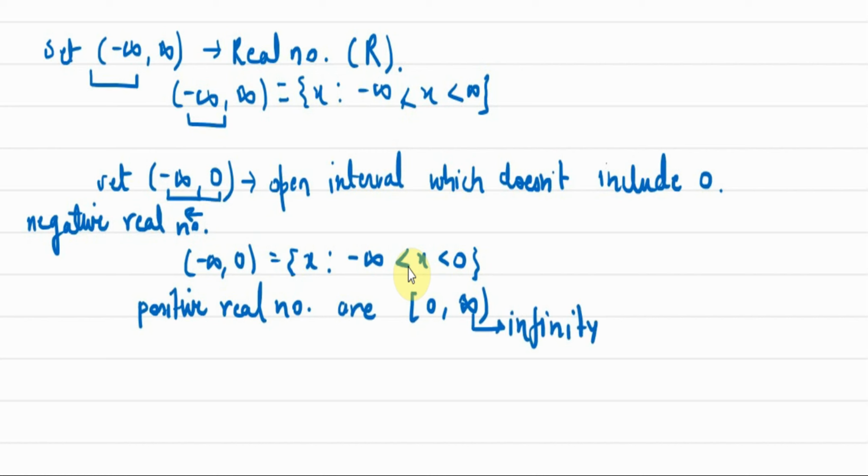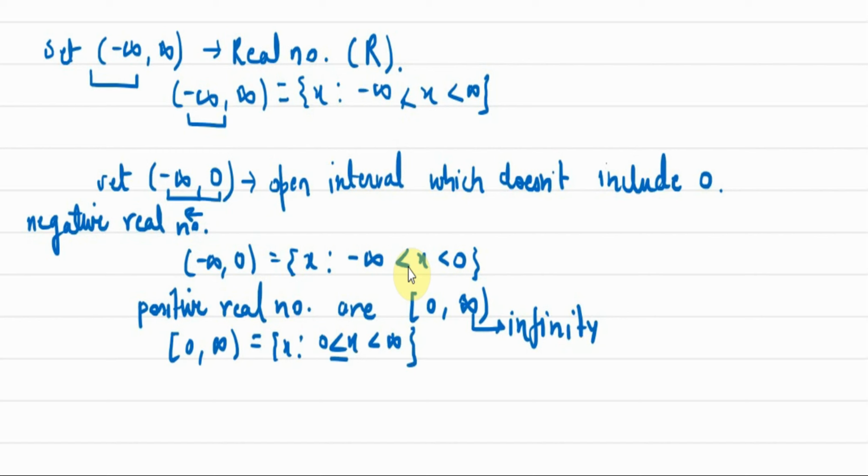Okay, now since these are positive real numbers, so obviously हम 0 को include करेंगे. इस set के elements कैसे होंगे? So this will have elements x such that x will lie between 0 and infinity, and it will include 0 because यहाँ पर हमने square bracket लगाया हुआ है. ठीक है.